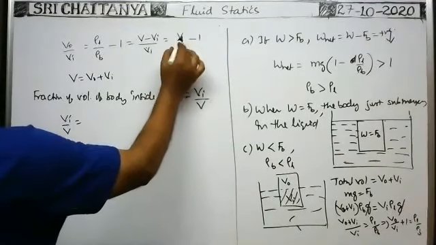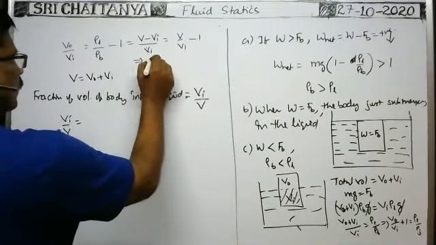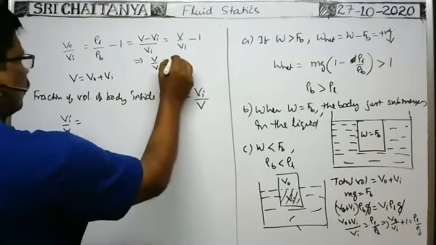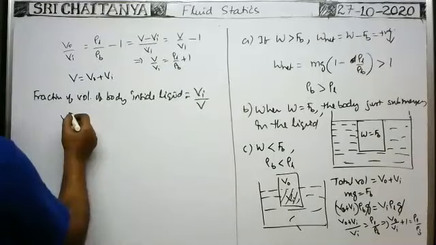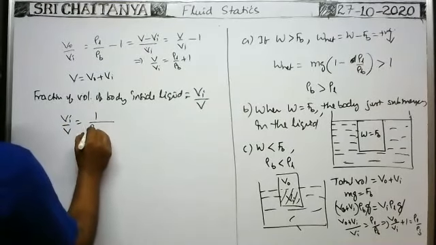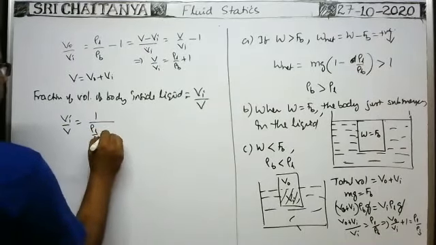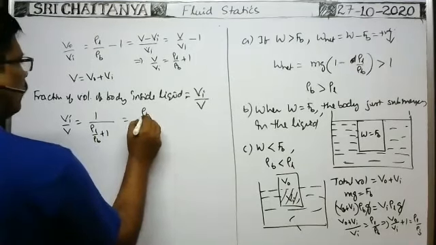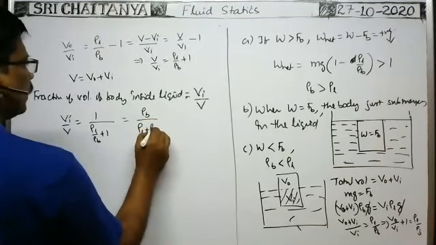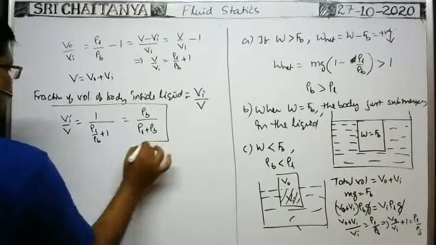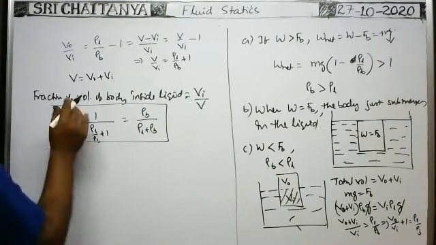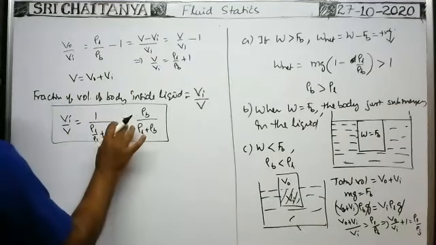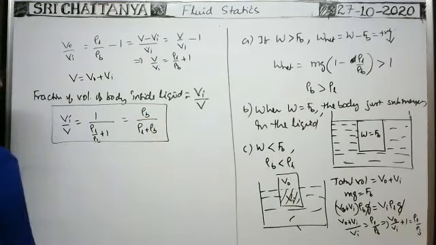Therefore V by Vi is equal to rho L by rho B plus 1, or Vi by V is equal to 1 by (rho L by rho B plus 1), that is equal to rho B by (rho L plus rho B). This is the fraction of volume of the body submerged in the liquid. The percentage of volume of the body submerged inside the liquid is this multiplied by 100.